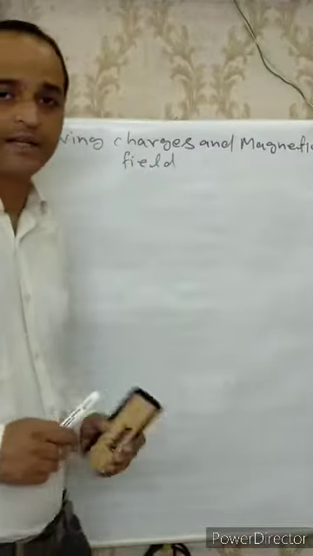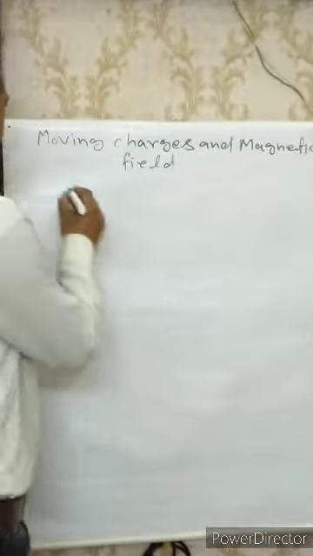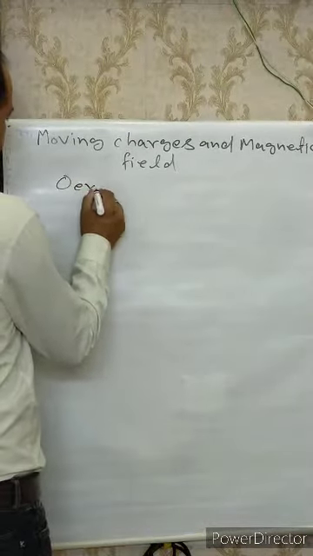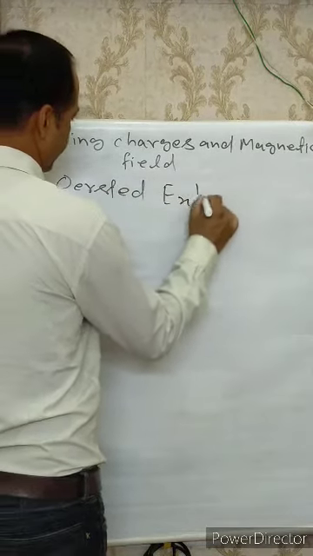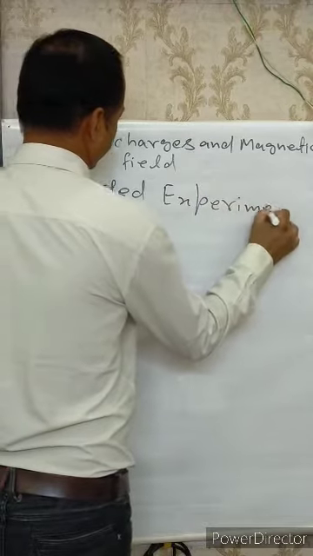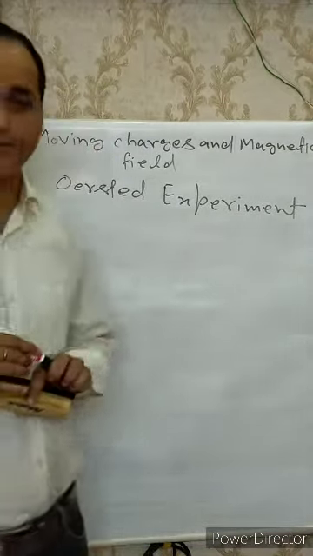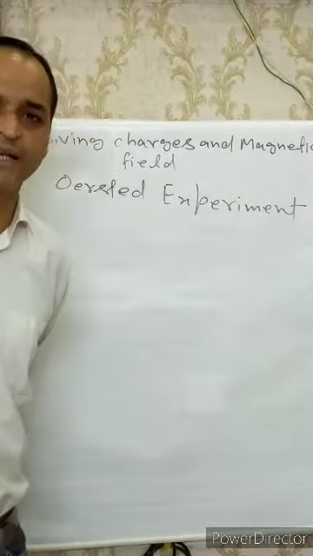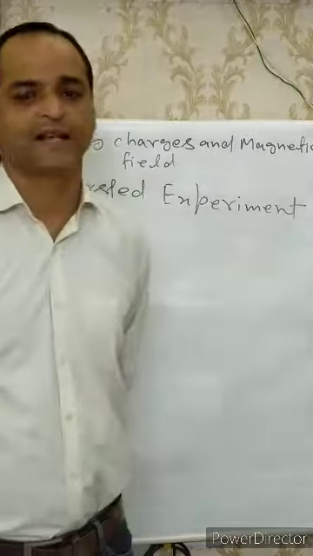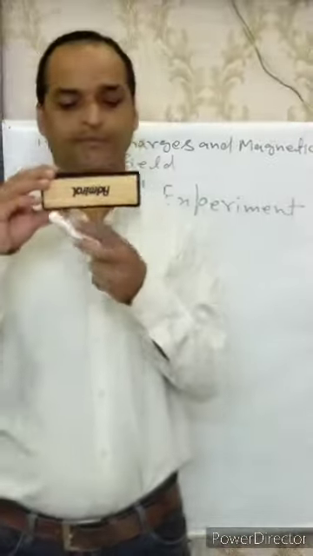Now the Oersted experiment, try to understand the Oersted experiment. Oersted explained that when current is flowing in a wire, a magnetic field will be set up around the wire, just like the magnetic field around a bar magnet.